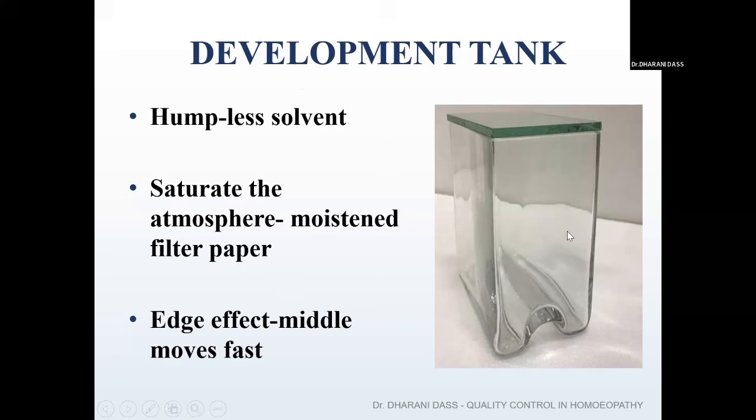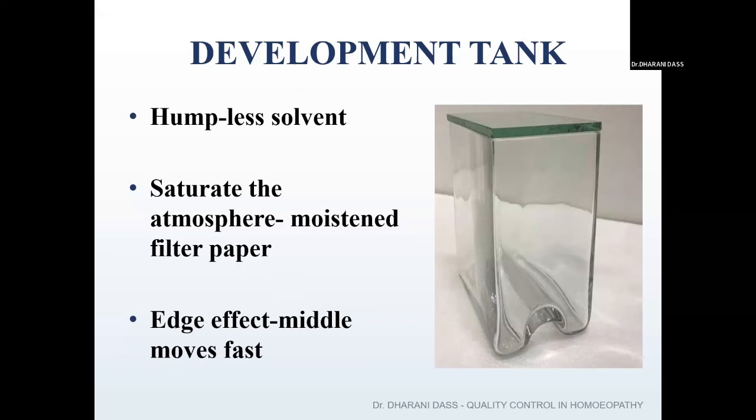Before starting the chromatographic process, you add the required quantity of solvent into the development tank, moisten the filter paper with the solvent, place it inside the tank and close the tank. We need to keep it for a minimum of 20 to 25 minutes so that the entire inside atmosphere of your development tank gets saturated. This we call saturation.